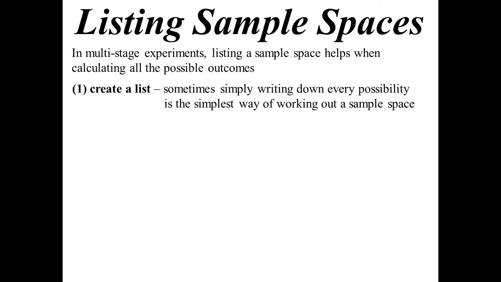So we need different ways of listing the sample space so we know what all the possibilities are. We could simply create a list. We just write down every possibility and hopefully we don't miss any. That quite possibly is the simplest way of coming up with a sample space. Just list everything that could happen.